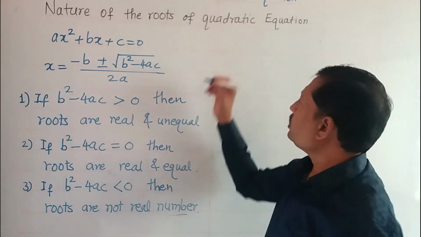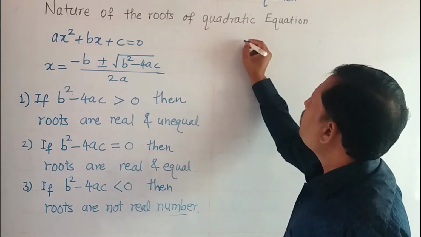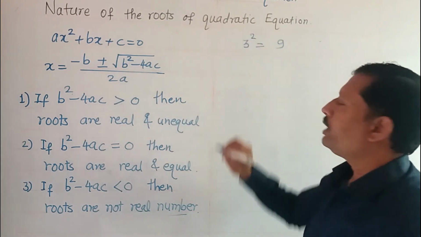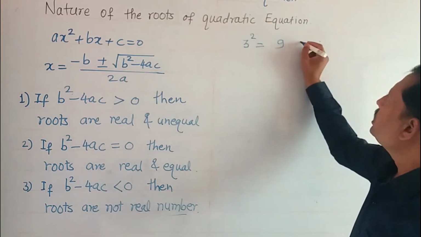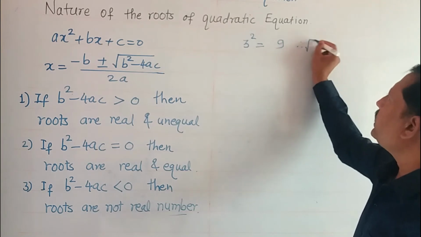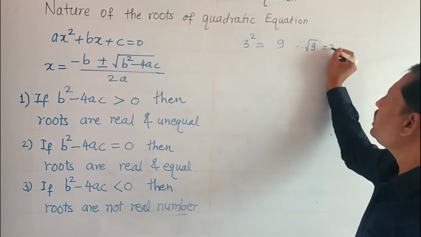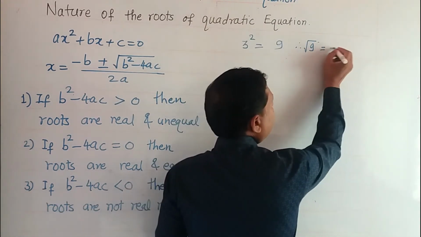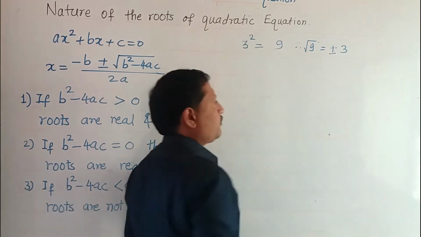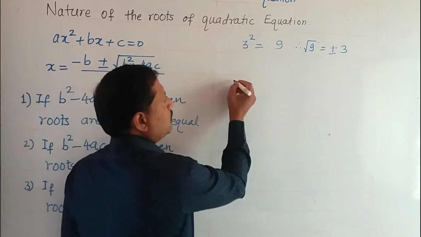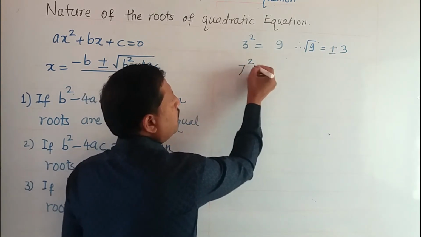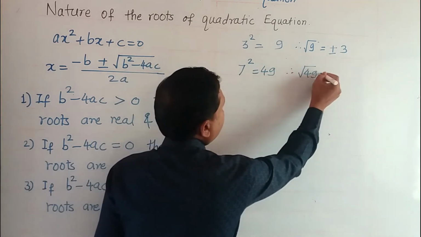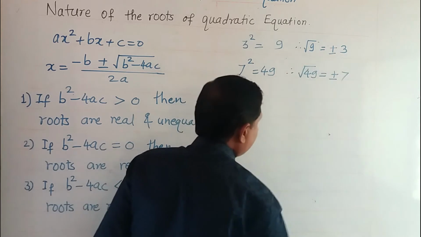The square of 3 is equal to 9. We know that the square of 3 is 9, hence the square root of 9 is positive 3 and negative 3. Suppose again the square of 7 is 49, hence the square root of 49 is positive or negative 7.